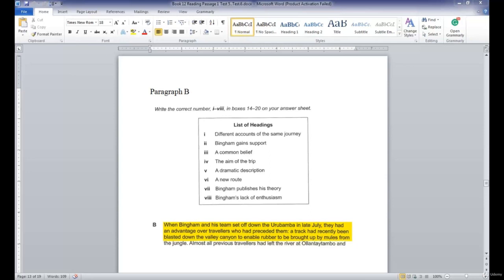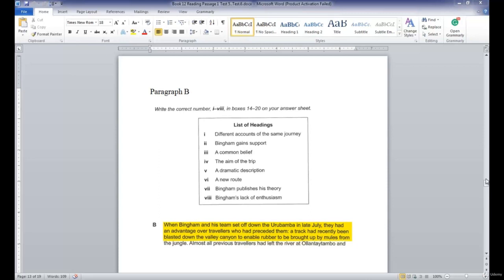look at the sentence. The sentence says, when Bingham and his team set off down the Urubamba in late July, they had an advantage over travelers who had preceded them. A track had been recently blasted down the valley canyon to enable rubber to be brought up by mules from the jungle. Right? Where do you see anything about some of these answers you all chose?